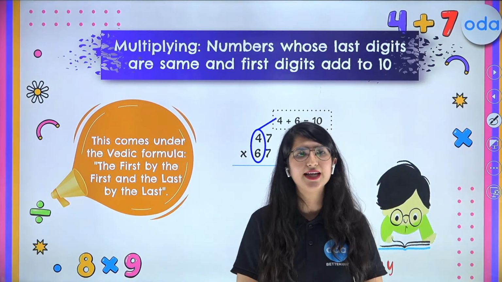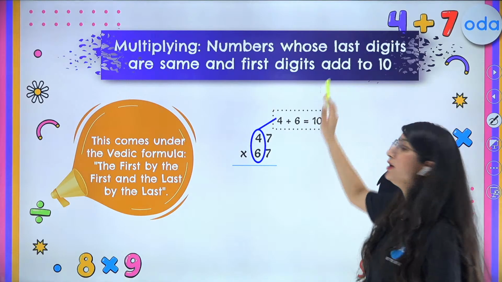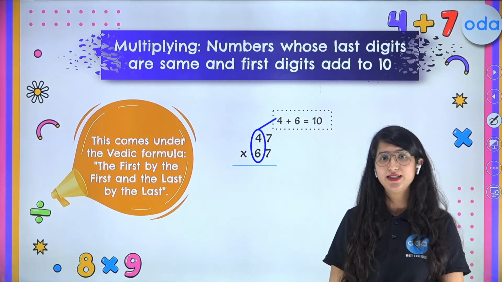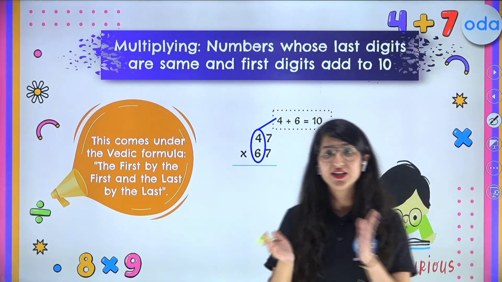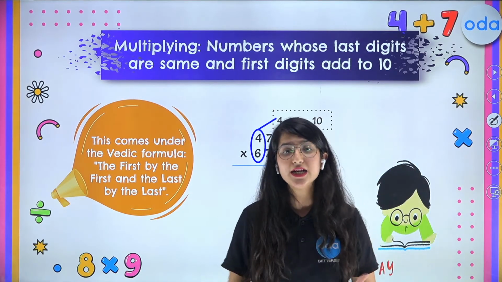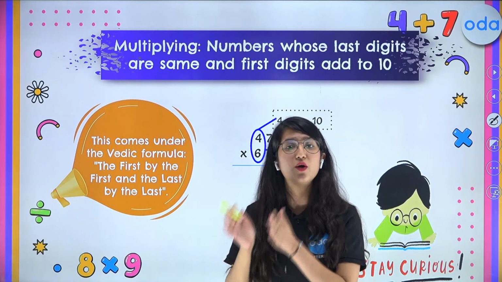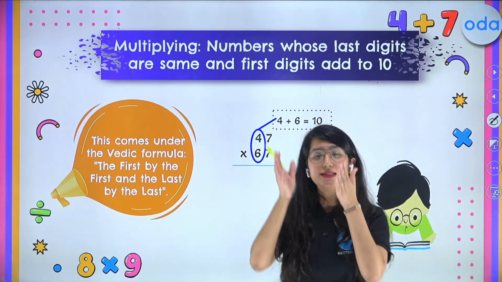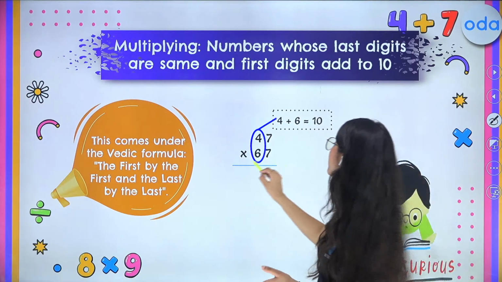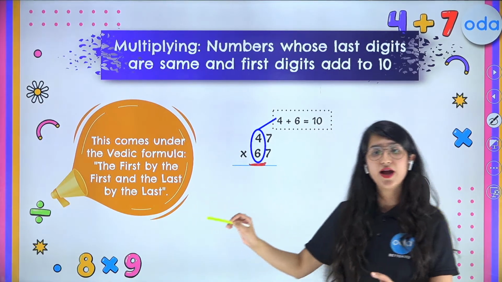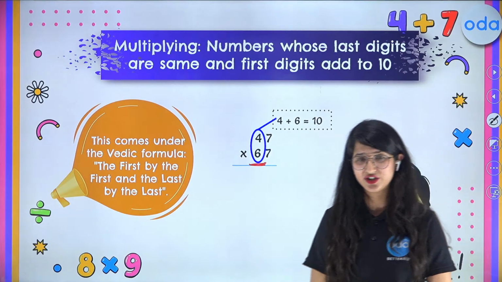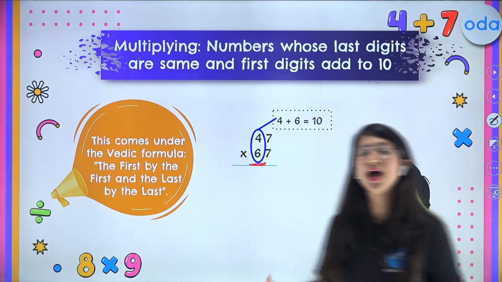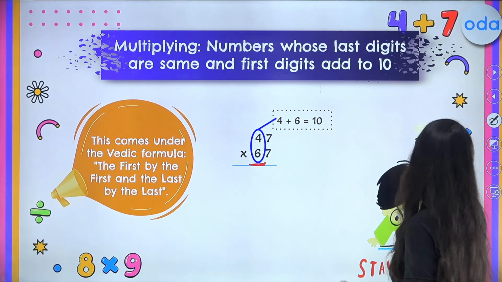Now this trick says that over here, the sum of your tens place digit should be 10. Now the question is totally reversed. Earlier it was that the sum of your ones place digit should be 10, but now the sum of your tens place digit should be 10. All right. So now what is the condition here? It is again not at all difficult. It is superbly easy. I hope you all enjoy learning this trick as well.